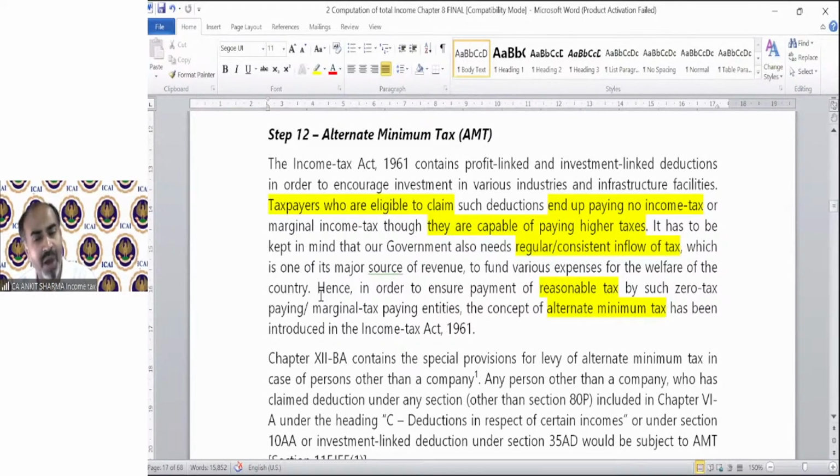They are not going to ask you why AMT is applicable. If they do ask, you need to write this answer in your paragraph. That is just to make you understand the concept more clearly. That is not part of your examination.